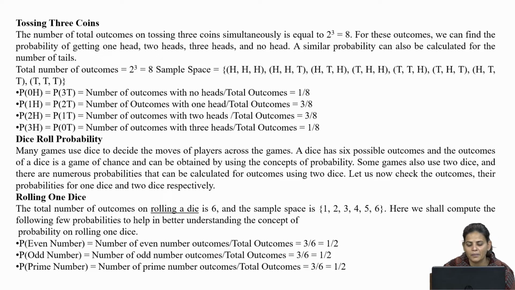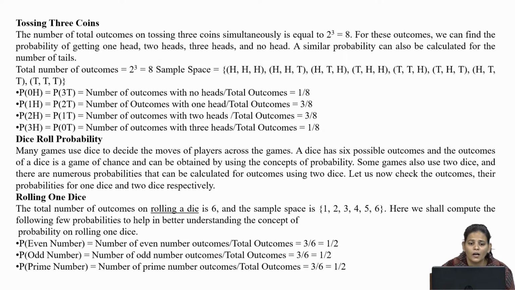So the sample space will be: we can have 3 heads HHH, we can have 2 heads and 1 tail HHT, and we can have first head then tail then head, so that is HTH, and in fourth we can have first tail then head then head. Then in fifth we can have tail, head, tail, and in this way tail, tail, head, and in seventh head, tail, tail, and in the last we can have 3 tails.